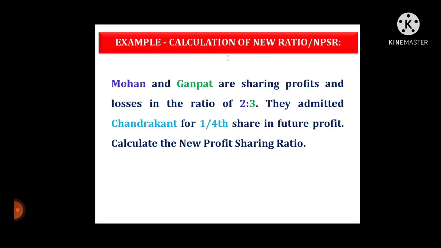Calculate the new profit sharing ratio. In this example, Mohan and Ganpat are old partners with 2:3 as their old ratio, and they admitted Chandrakant for 1/4 share in future profit. Let's calculate the new profit sharing ratio. See the solution.